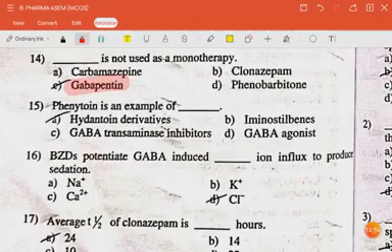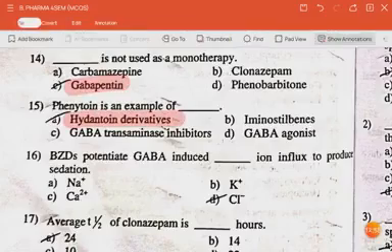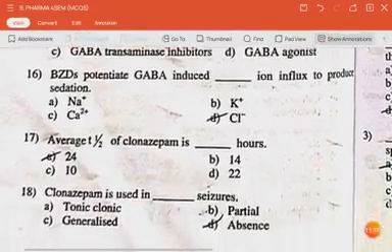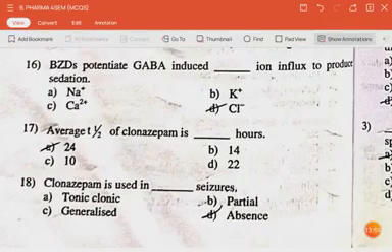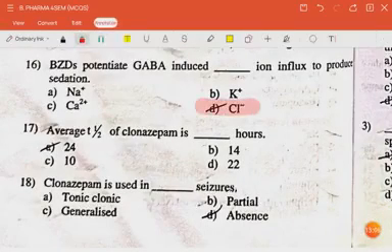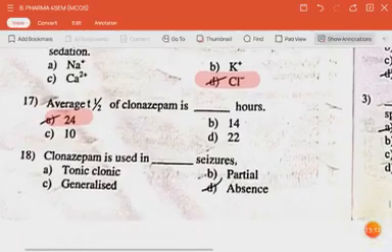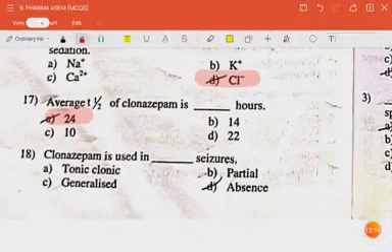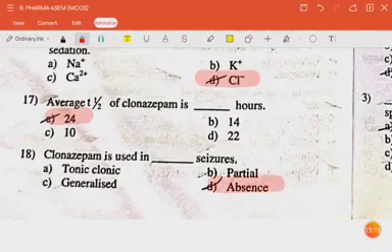The next question is phenytoin is an example of hydantoin derivatives. The next question is BZDs potentiate GABA-induced dash ion influx to produce sedation, chloride. The next question is the average T half of clonazepam is 24 hours. The next question is clonazepam is used in absence seizures.